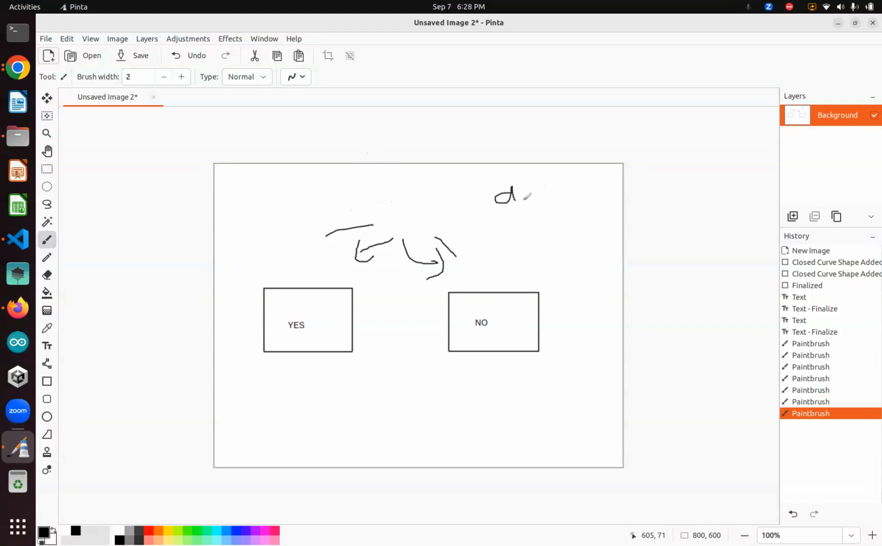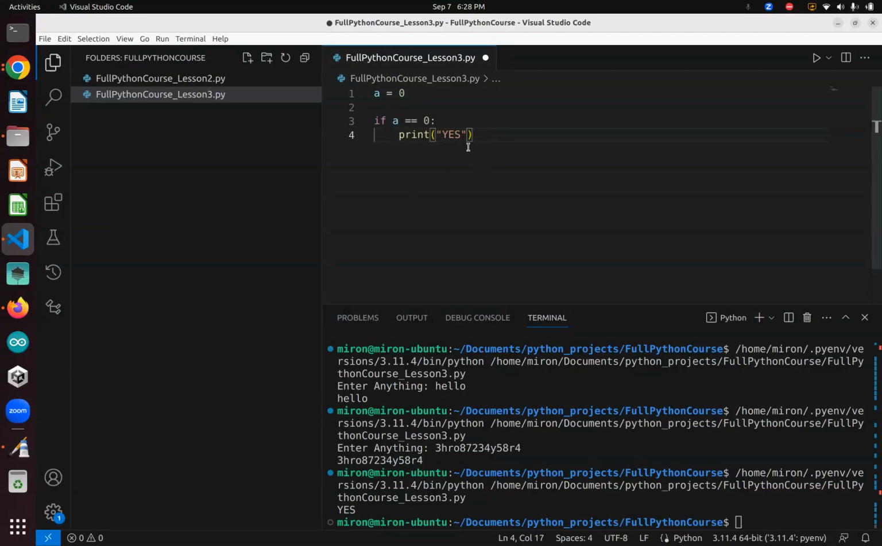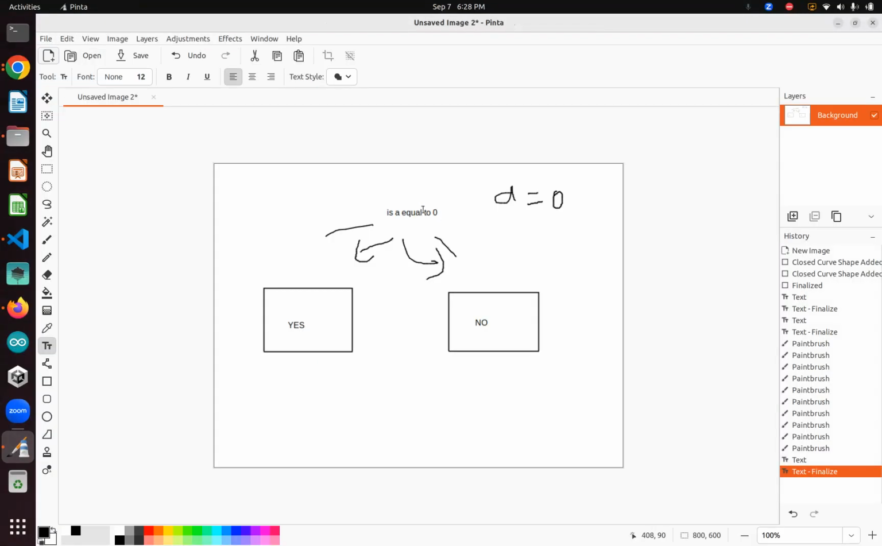So the same with A. So A equals 0. I'm really bad at drawing. But A equals 0. So our text will be, is A equal to 0? That's what we're doing right here. Is A equal to 0? So if it is, it's going to go here. So let's just say this is going to be the yes path if it's true. But if it's not, it's just going to do nothing.